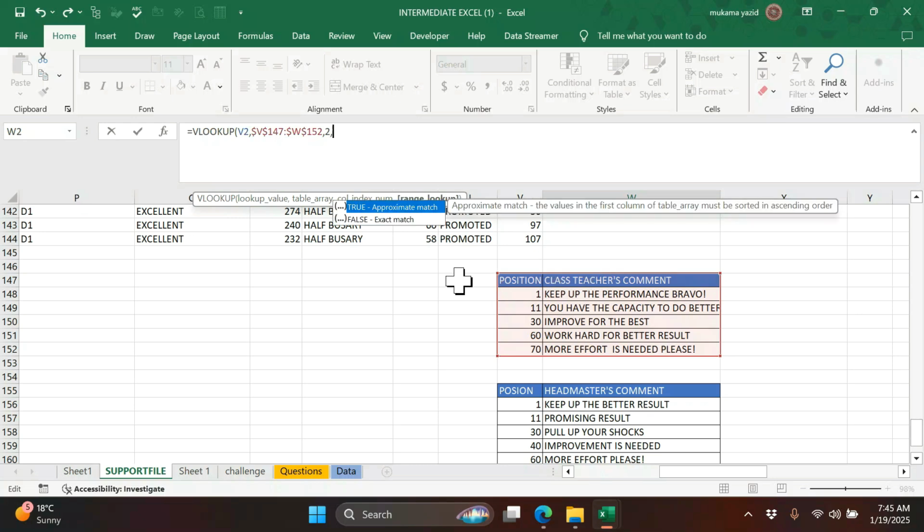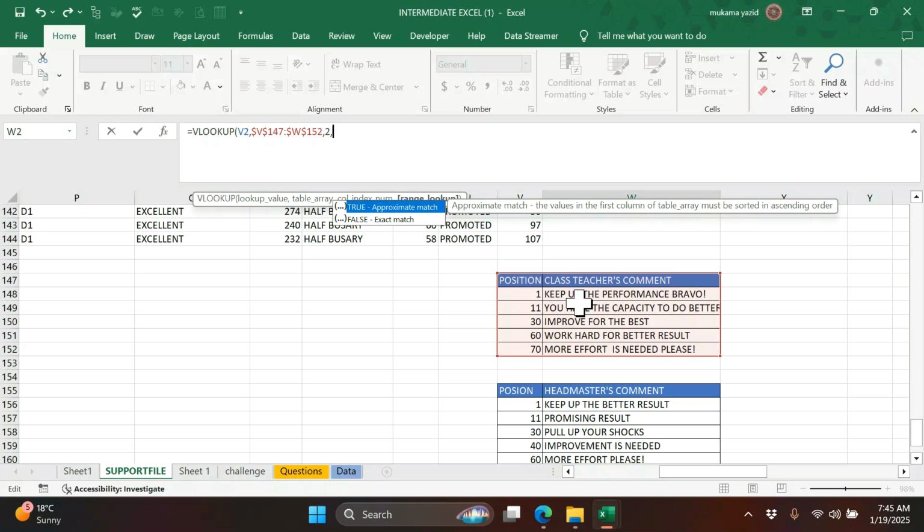Then comma, is it true or false? False goes with exact match, but here I skip from 1 to 11, and those in between get this similar comment. So this is not false, because it is not one person getting that comment.